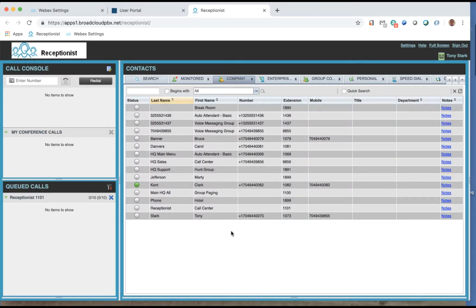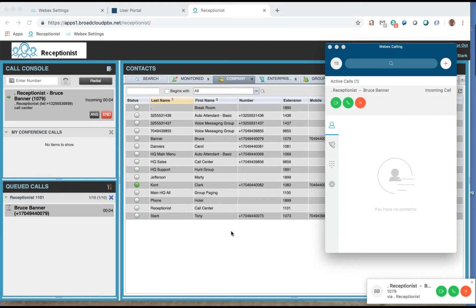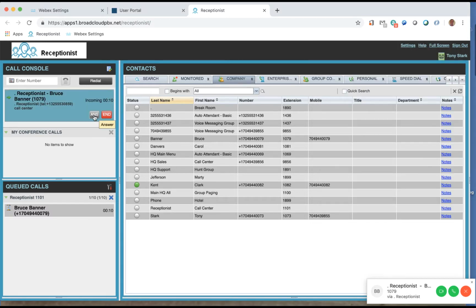Now that we have the client loaded, we can place a call into the Receptionist queue. We see the call in the Receptionist queue in the lower left corner, and we also see the call in the call console display in the upper left corner. We also see the call in the Webex Calling app we are using as the phone for this demo. The receptionist can answer the call from either the Receptionist client, the PC app, or the physical phone. In this case, we are going to answer the call from the Receptionist client.